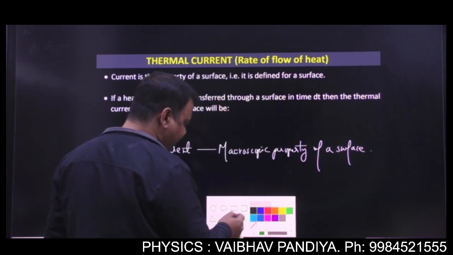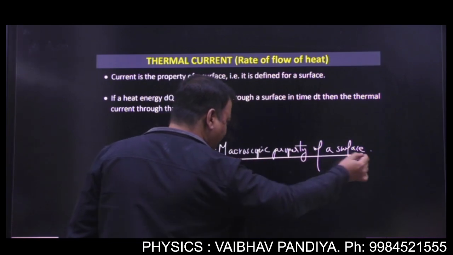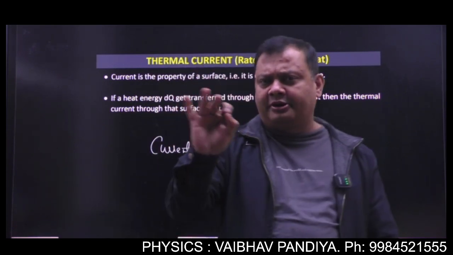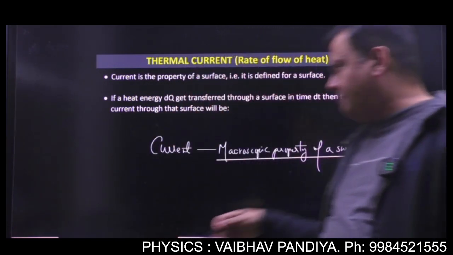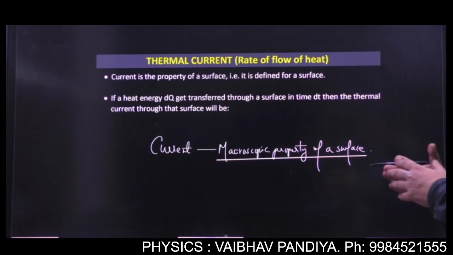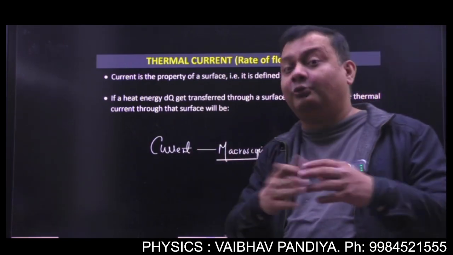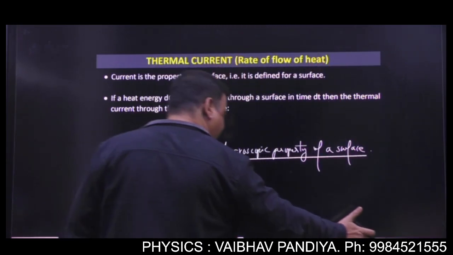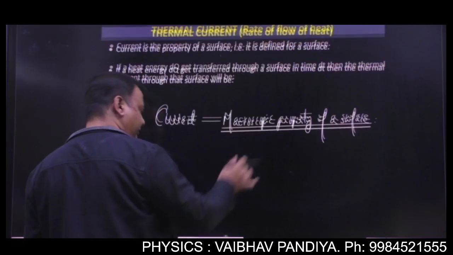We know properties can be of two types. It can be macroscopic or it can be microscopic. Microscopic are the properties which are defined for a particular point. Macroscopic are the properties which are defined for some, you can say, segment of length, some volume, some surface. So current comes in the family of macroscopic property which is defined for a surface.